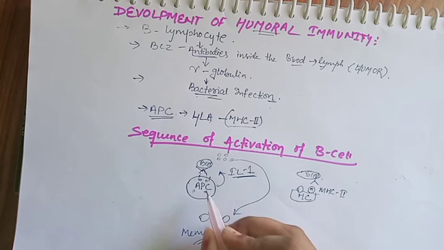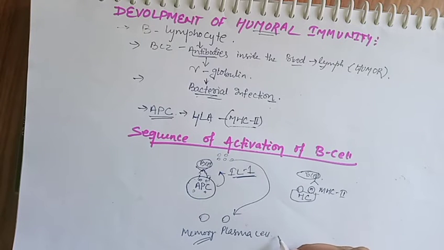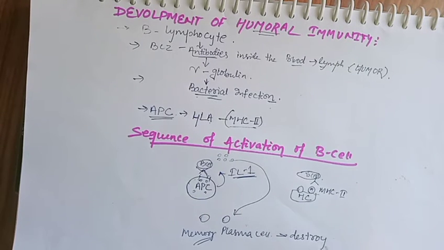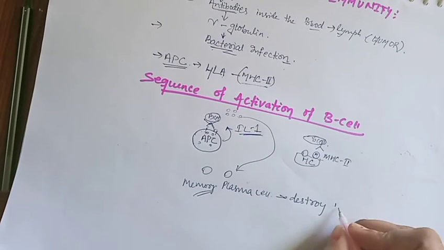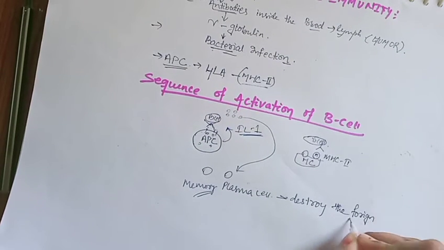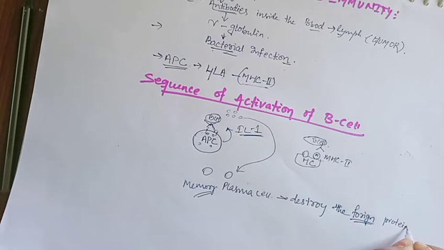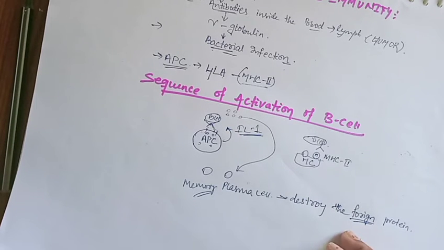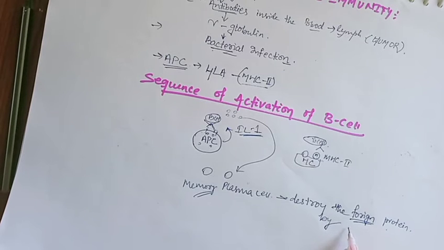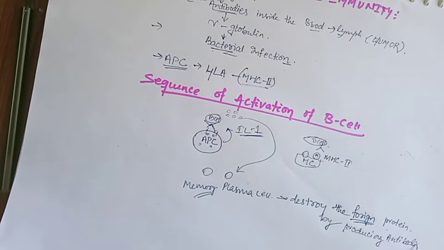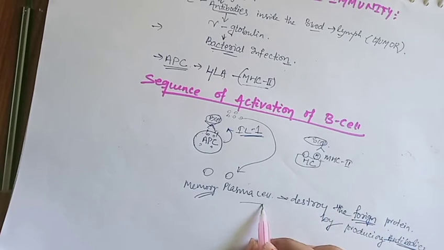The pathogenic effect presented by the antigen presenting cell is destroyed, the foreign protein or pathogen, and antibodies are released into the lymph and transported to the circulation. This is how antibodies are formed from the plasma cell by the process of humoral immunity. So this is the role of a plasma cell.